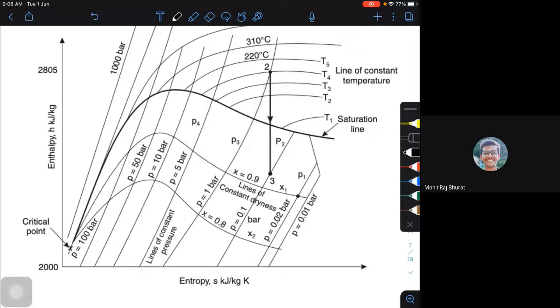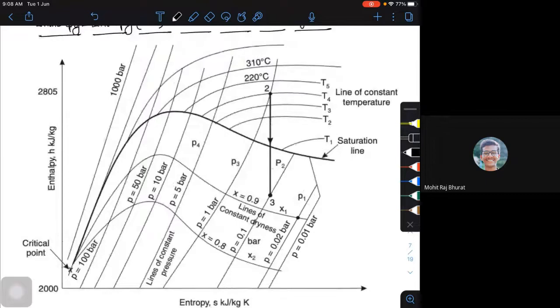Okay. Now, the dark black line is called your saturation line. You won't see any liquid region in your Mollier diagram. What you see is actually the wet region and the superheated region, most of the time.